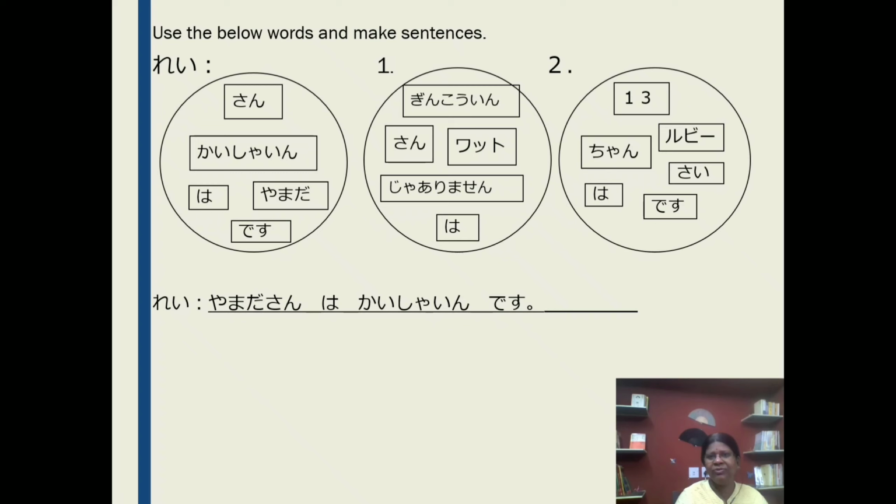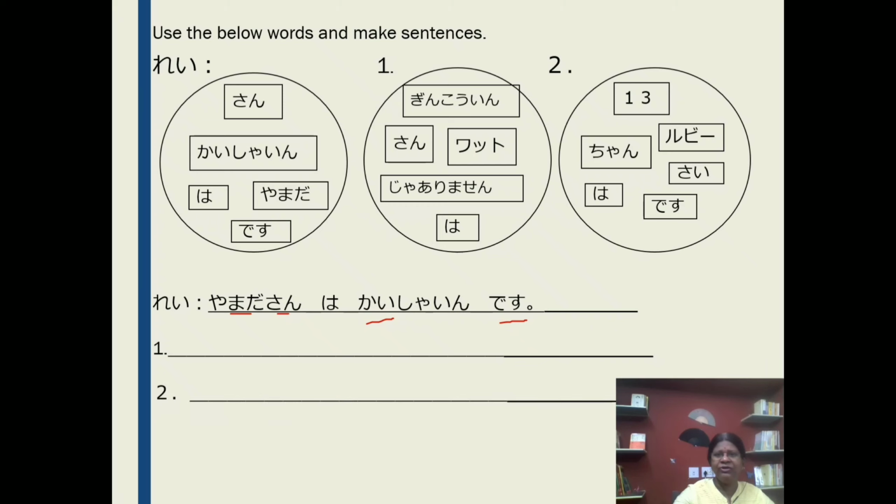This will come at the ending. Here the person is Yamada, so Yamada-san. Yamada-san is the topic of the sentence, so it takes the wa particle. So Yamada-san wa. Next is kaisai, so it comes over here. So N1 wa N2 desu.